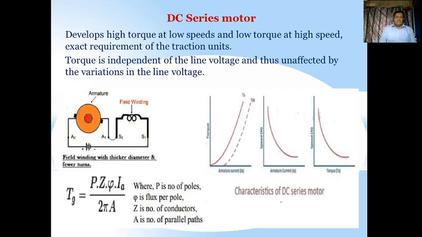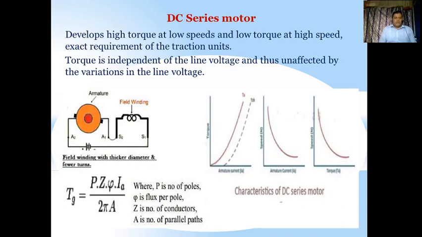Now, DC series motor. What is a DC series motor? We know that it has high torque at low speeds and low torque at high speeds, which is the exact requirement for traction units. Torque is independent of line voltage and thus unaffected by variations in the line voltage.